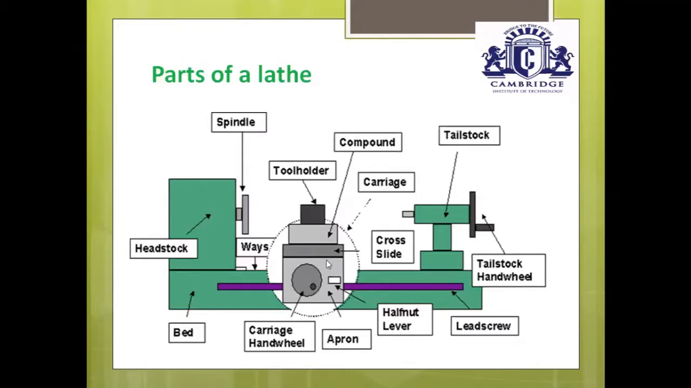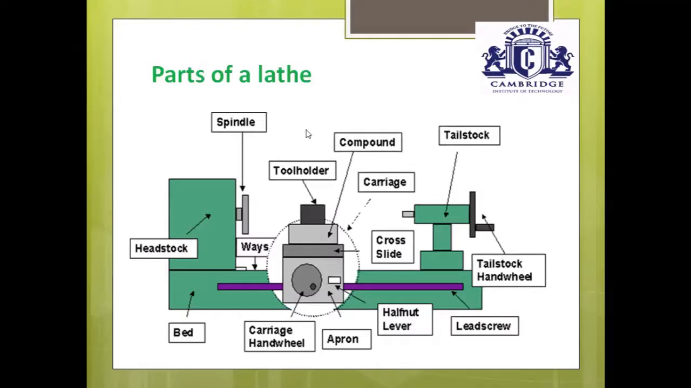This carriage assembly has first a saddle. The saddle supports the cross slide. The cross slide moves perpendicular to the axis of the lathe, to and fro. This cross slide supports the compound tool rest. The compound tool rest moves parallel to the axis of the lathe. Then this compound tool rest supports the tool holder. The main function of the tool holder is to hold the single point cutting tool properly.